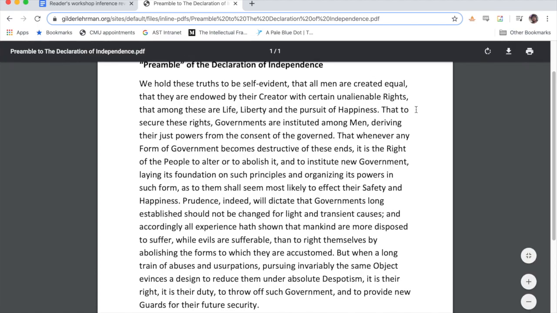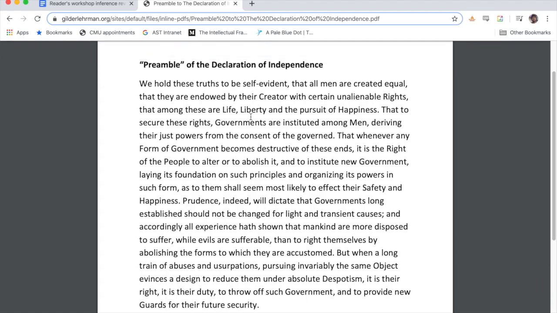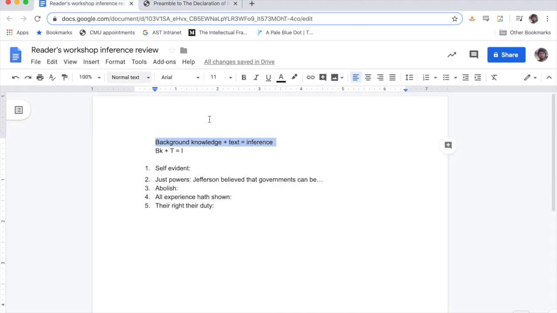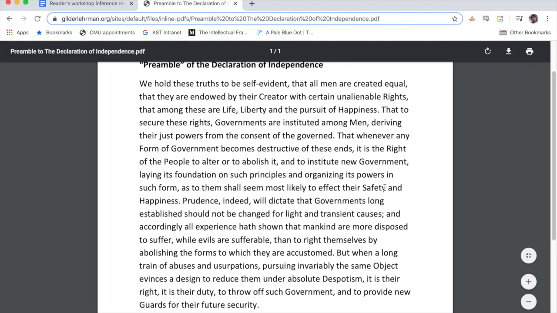Right, so he says that people are created equal, and that they have these rights, life, liberty, and the pursuit of happiness, and he thinks it's self-evident. I think I'm going to infer that self-evident means something like clear, unquestionable, obvious. He thinks it's obvious that people have the right to life, liberty, and the pursuit of happiness. So then that second sentence, that to secure these rights, governments are instituted among men, deriving their just powers from the consent of the governed.